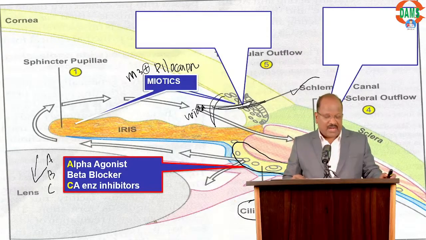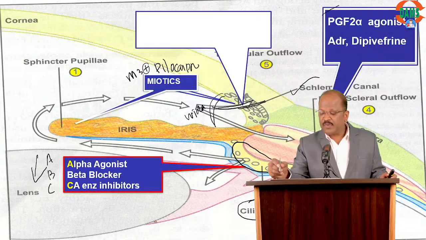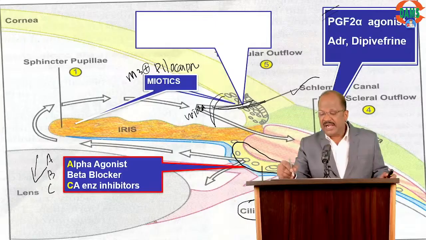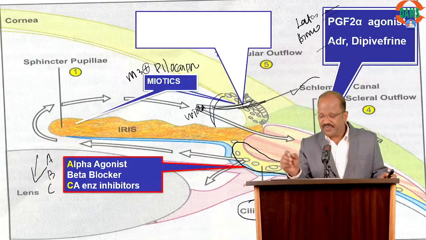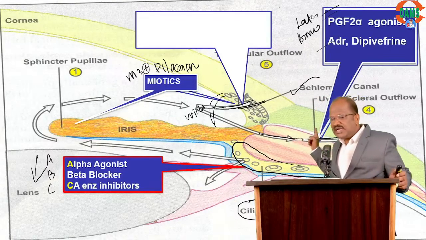That's one point. And the other drugs promoting drainage, look here, we have prostaglandin, PGF2 alpha analogues like latanoprost, bimatoprost, travoprost, and sometimes adrenaline, dipivefrin. Dipivefrin is a prodrug of adrenaline. They may promote drainage via the uveoscleral route.